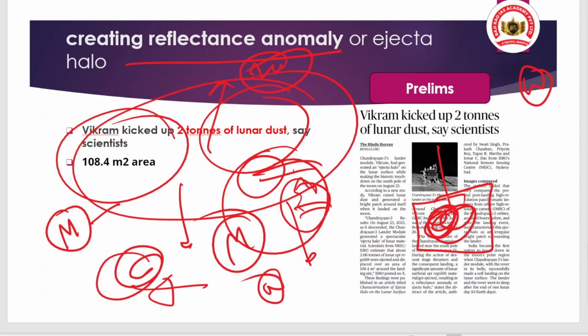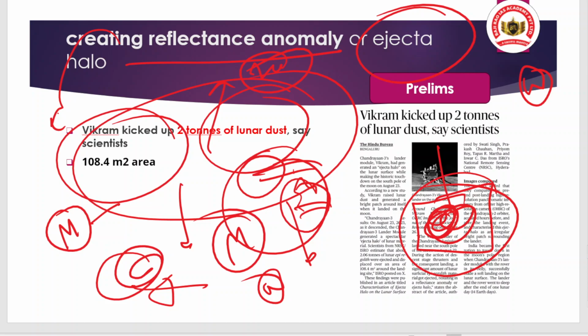And there are very important applications of this principle of reflectance anomaly. How? Because via this we can understand which types of metals are present here, and whether the soil has different contents or not, whether it is a drought-related region or not. There are many applications of this, but we have tried to explain it in the basic way. It is also known as ejecta halo. So it is only for the prelims.